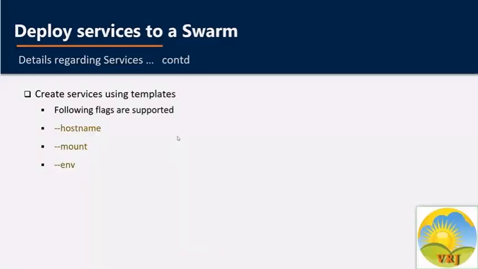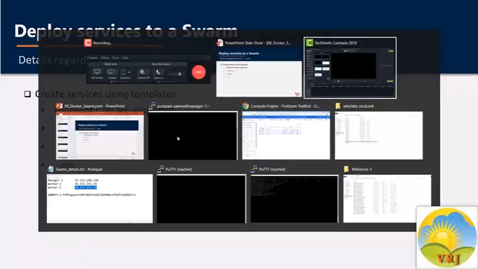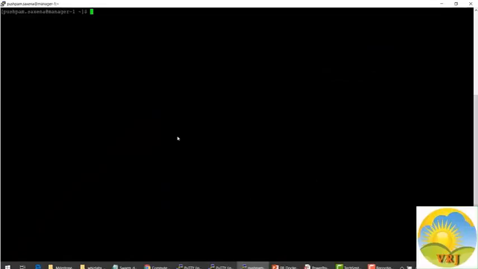For global services, the service runs on every node that meets the placement constraints and any resource requirement. Now let's talk about creating services using templates. We can use templates for some flags of service create using the syntax provided by Go's text/template package. The following tags are supported, that is the hostname, mount, and environment. So let's go to our manager node and do an example. Let's start an Nginx service using the templates.